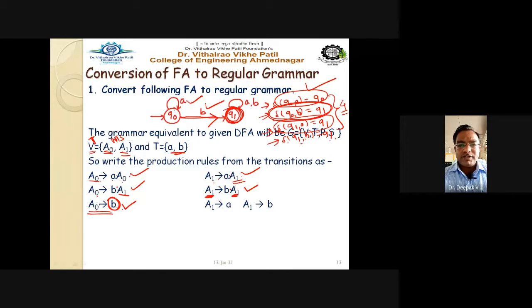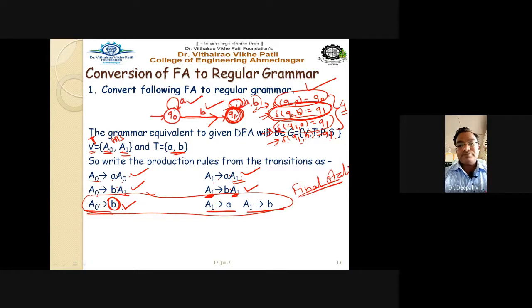Here A1 is the final state, so again A1 on input a and input b leads to the final state itself. That's why A1 goes to a and A1 goes to b. This is the self transition which leads to the final state. So one can say these last three rules are introduced for your final state only.